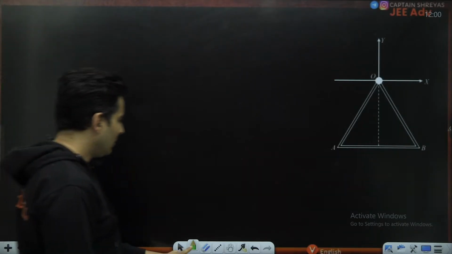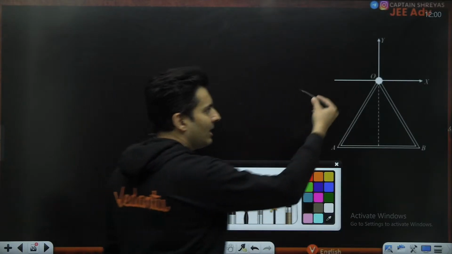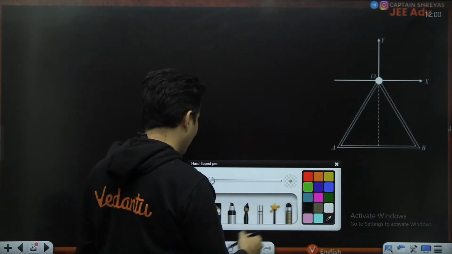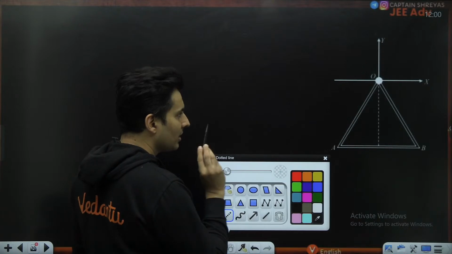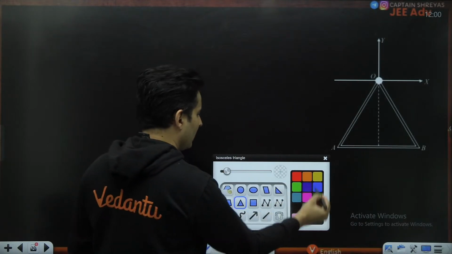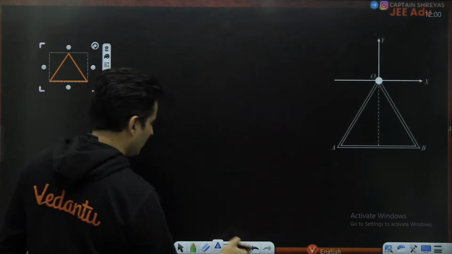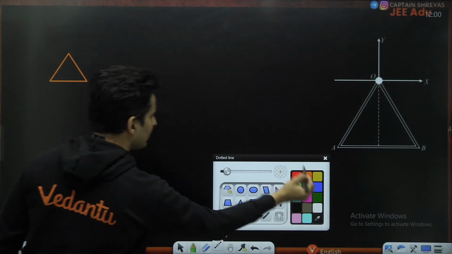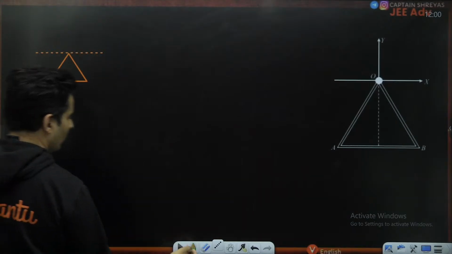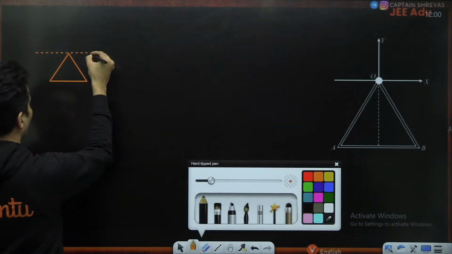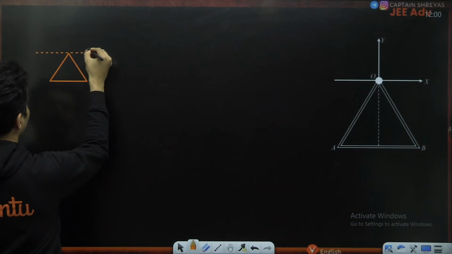First time the axis is x-axis, next time the axis is z-axis. So understand the difference in both the cases. In the first case, this is your x-axis along which it is oscillating like this.